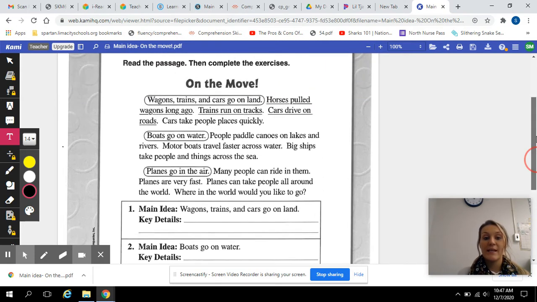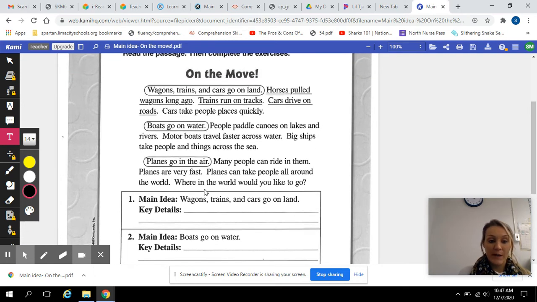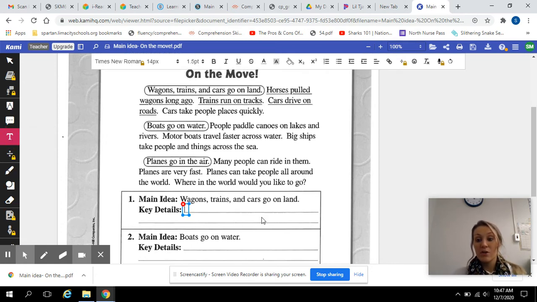So what you need to do is, the first paragraph is here, number one. The main idea of the first paragraph they have circled is wagons, trains, and cars go on land, just like right here. Remember I said, look at the first sentence. Now, it wants me to identify a key detail that supports that. So I need to prove that wagons, trains, and cars go on land. They have the details in the first paragraph underlined for you. You just got to pick one. So let's pick the one that says cars drive on roads. That's a key detail that supports that they go on land because roads are on land.